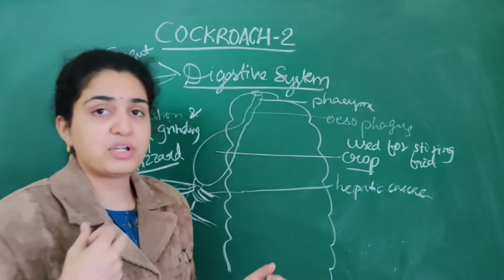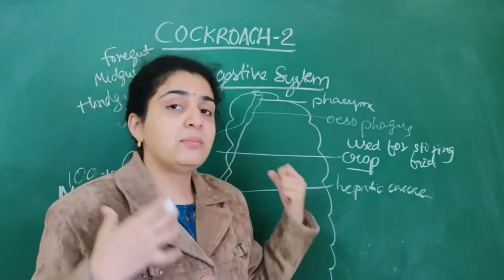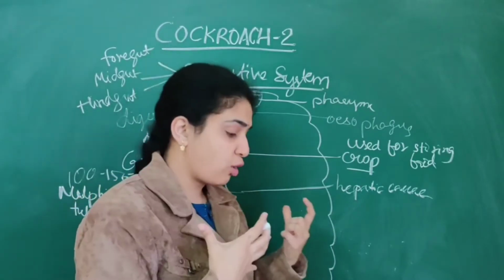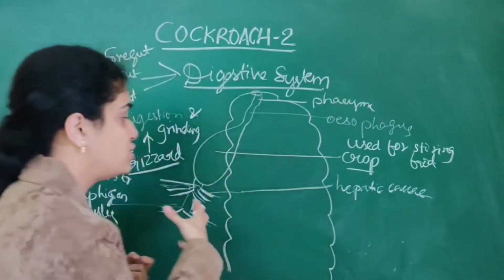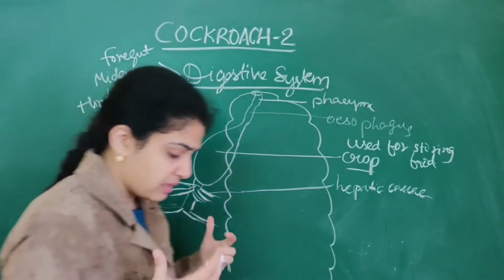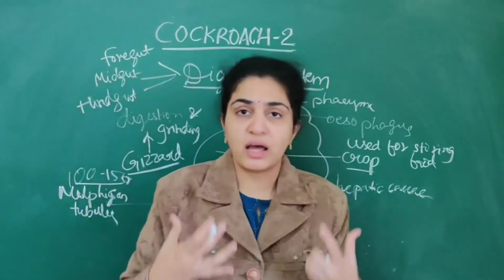An important NEET question asked is: what are the main excretory organs of the cockroach? The excretory organs of the cockroach are nothing but Malpighian tubules, about 100 to 150 in number.